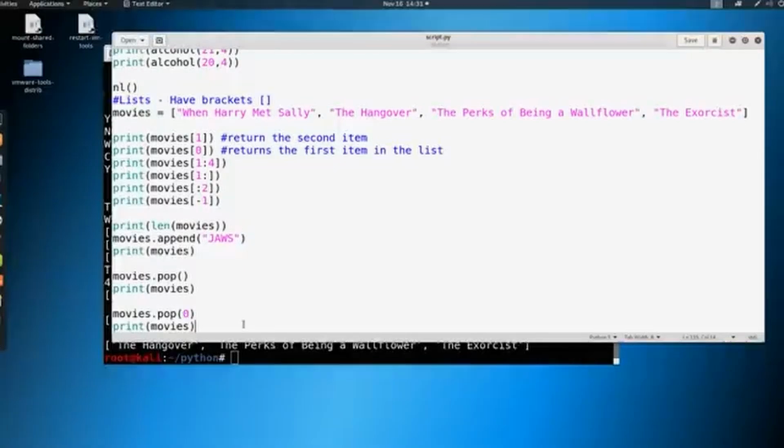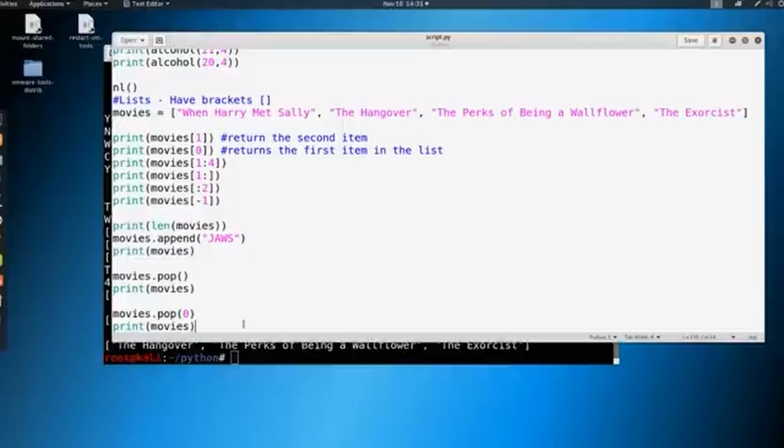Now, tuples are like lists, but they're not like lists. So lists are what we call mutable, meaning that they can be changed. Now, tuples are immutable. They cannot be changed. Now, for this course, this is the last time you're going to be seeing tuples, but it's important to define what they are so that you know how to identify them, and they're just in the back of your mind as, hey, I know what a tuple is, and that thing is immutable. I can't change it once I have it.